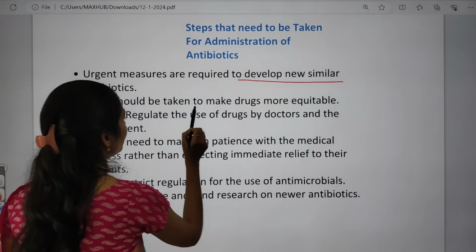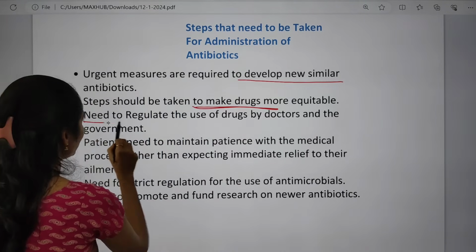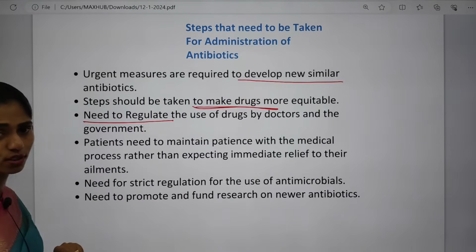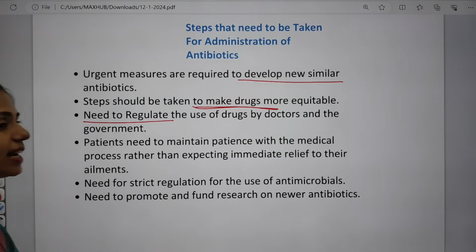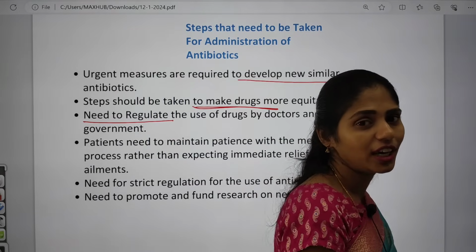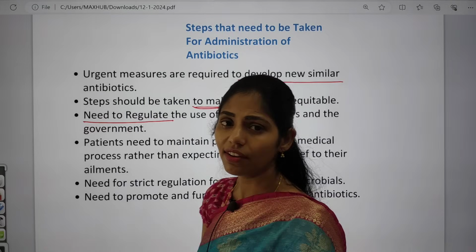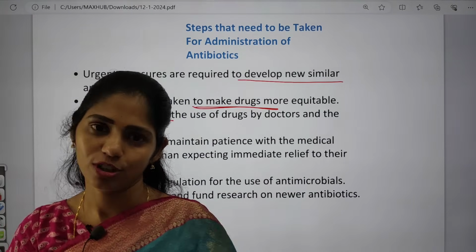And here we have to make the drugs more affordable, and we have to regulate the use of these drugs by the doctors as well as the government. Especially if you get a cough and cold and go to a pharmacy and explain your signs and symptoms and ask for a tablet, they will give you an antibiotic for sure.